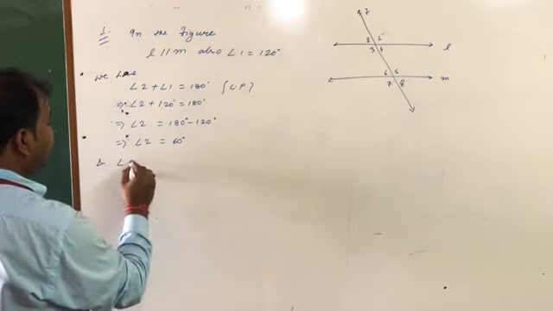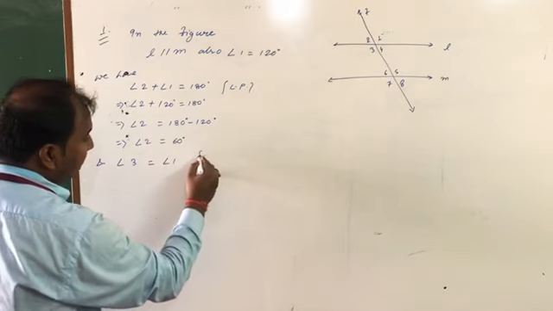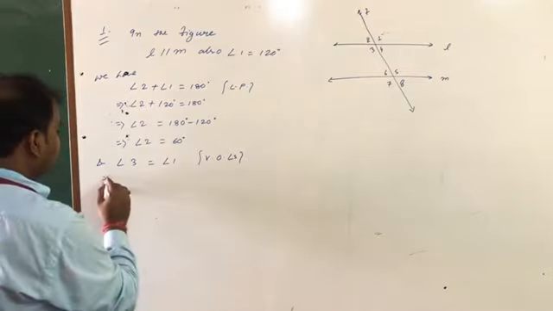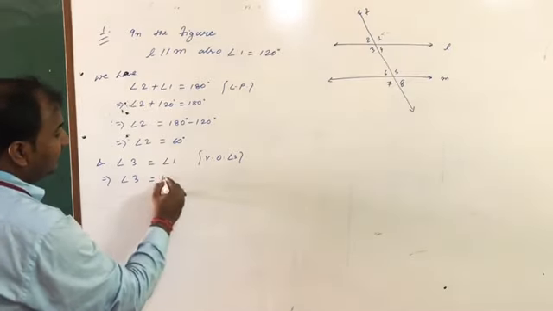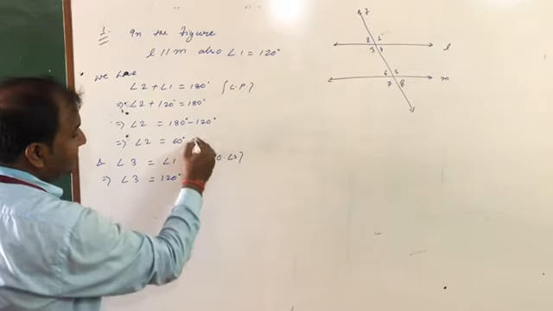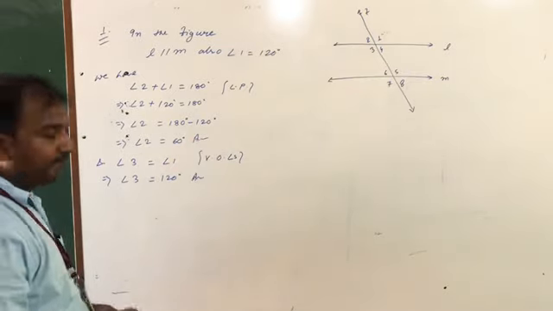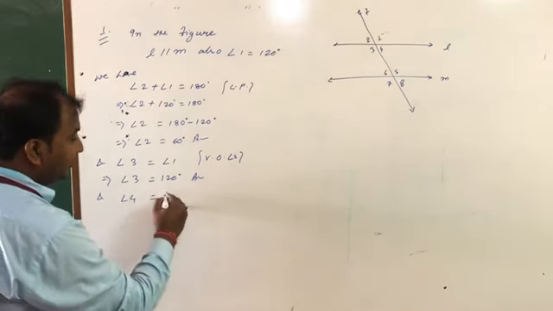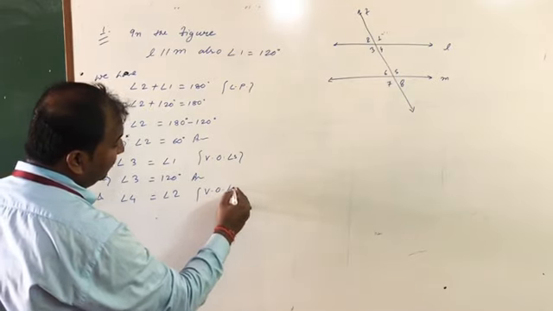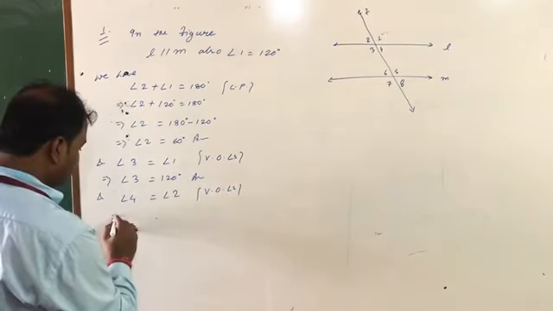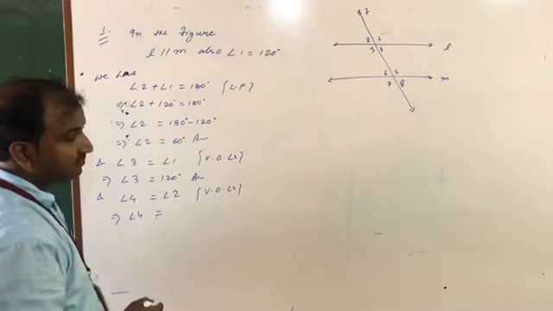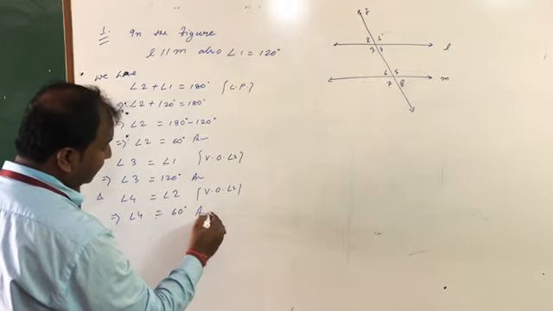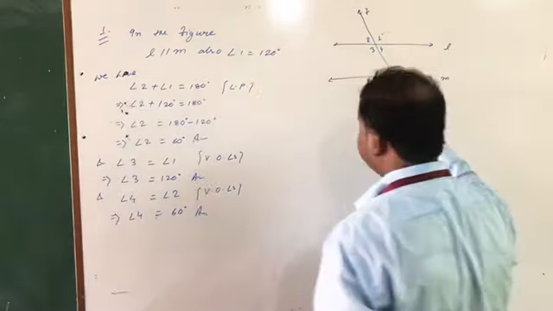Now it's time to find angle 3. Angle 3 becomes angle 1 or not? Vertically opposite angles. Am I right? Means angle 3 is the value of angle 1, as you have been given 120 degree. Okay. Now it's time to find angle 4. Angle 4 can be written as angle 2. Reason for this, vertically opposite angles. Angle 4 becomes value of 2, that is 60 degree. Answer. The rest all angles 5, 6, 7, 8.